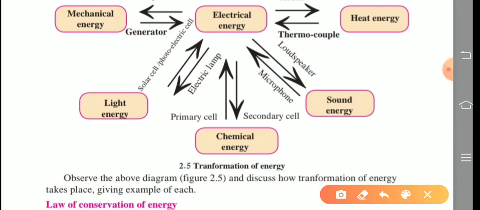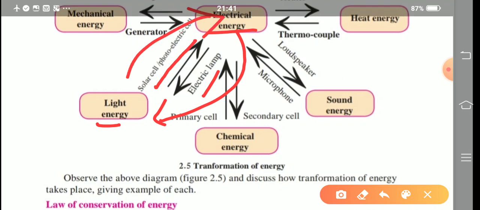One more conversion, light energy and electrical energy. Electrical energy is converted into light energy with the help of an electric lamp, and light energy is converted into electrical energy with the help of a solar cell, also called a photovoltaic cell. So these are the conversions.